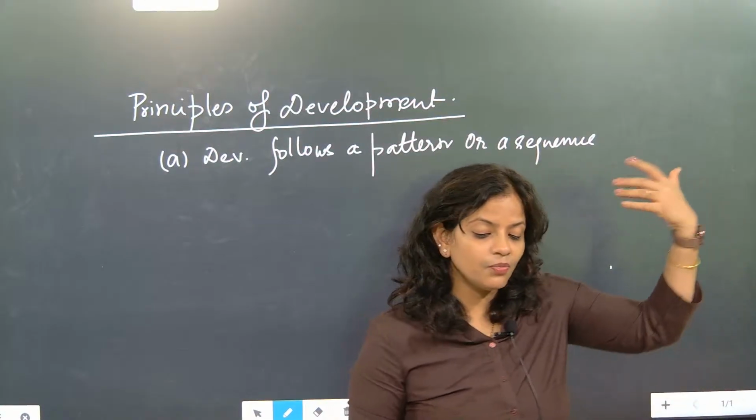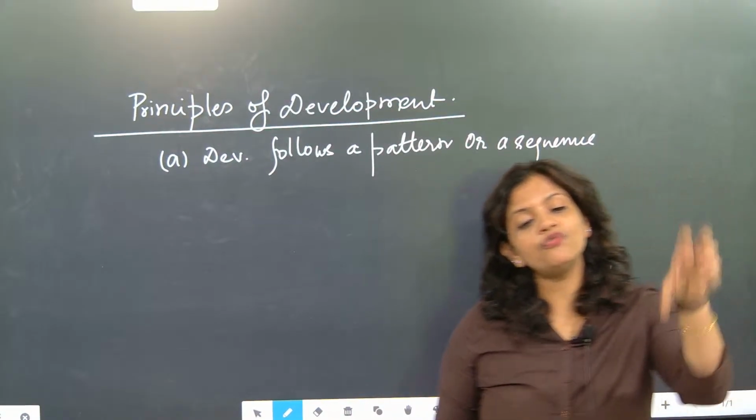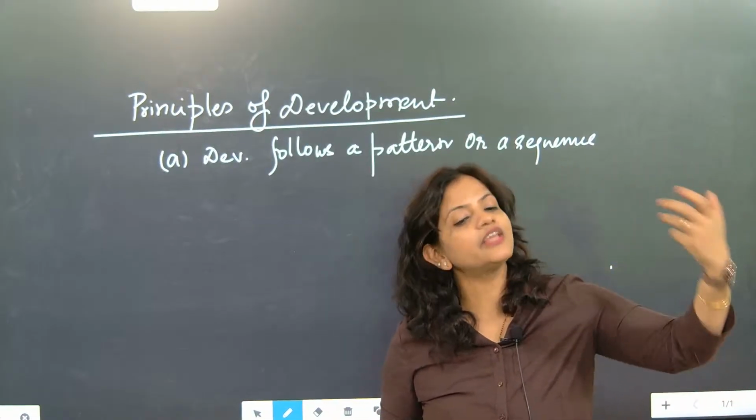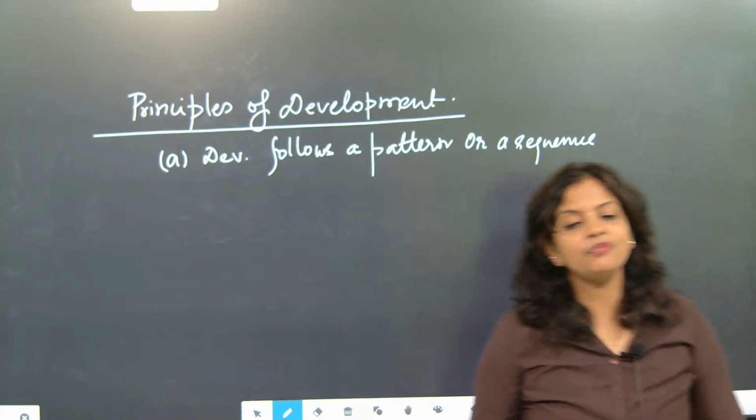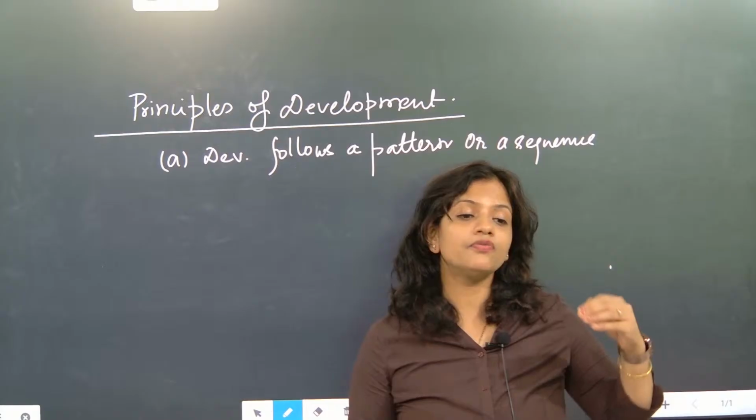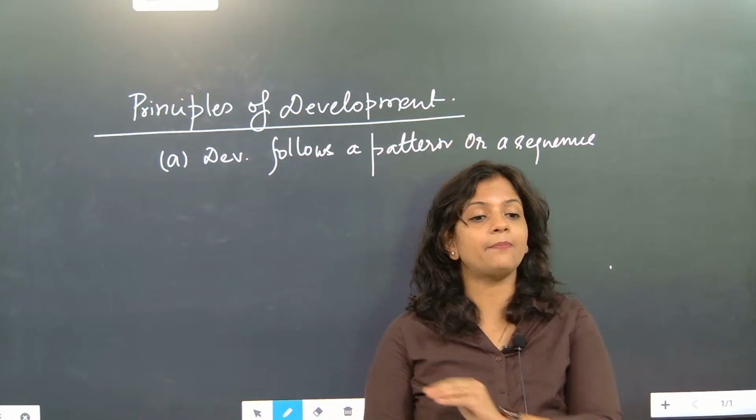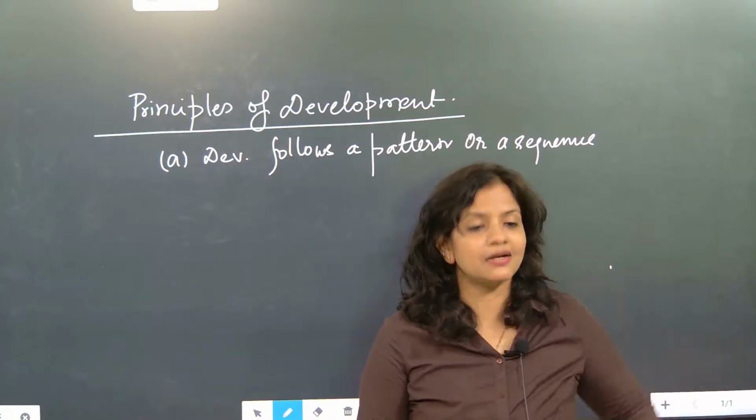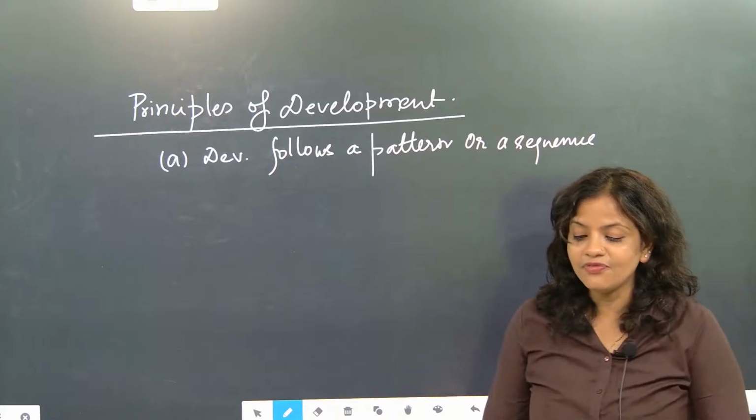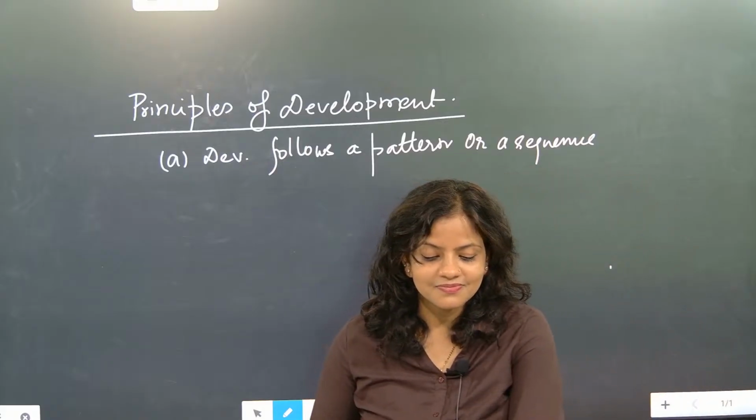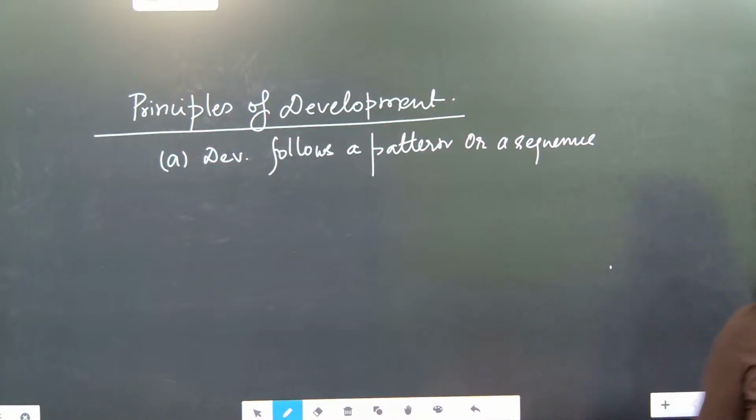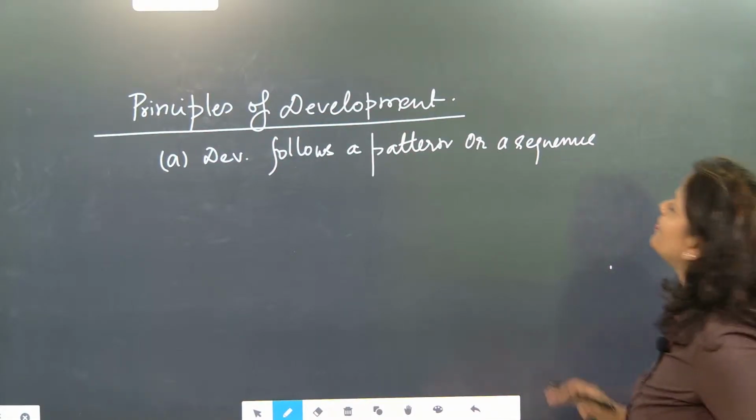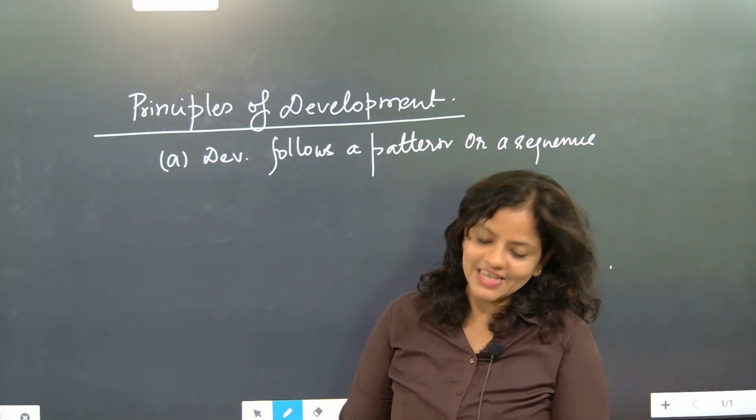Understood? And after that, the more we grow, the more we will learn about things. Correct now? After that we will go to higher stages and then we will be able to say the chemical name. The ester is present inside the apple, because of that the apple smells like that. Correct now? So I hope you have understood that development follows a pattern or a sequence.